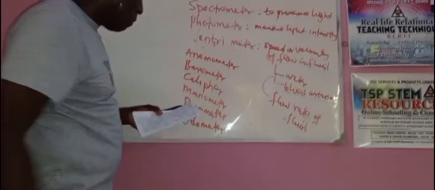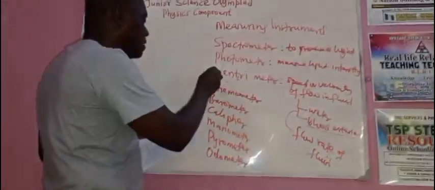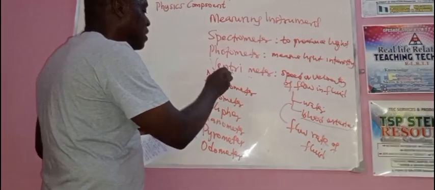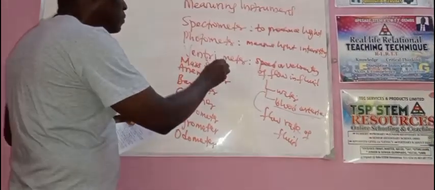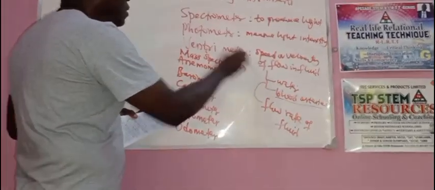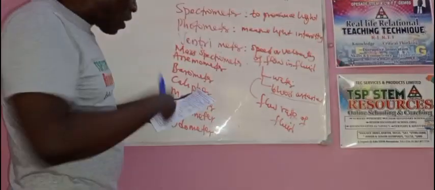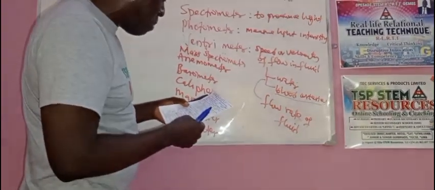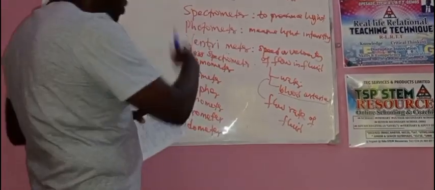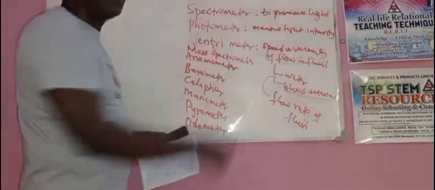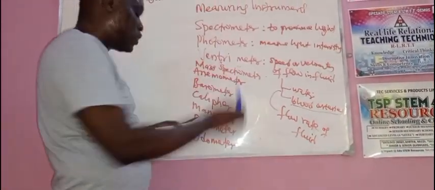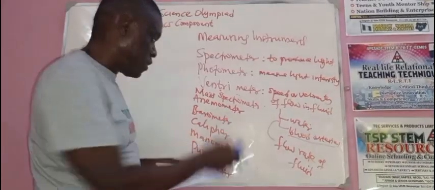odometer. Please. Then we have mass spectrometer, different from the ordinary spectrometer. This one is mass spectrometer. There are other ones that I'm going to discuss briefly, but before then, let's quickly look at this one. Now let's start with mass spectrometer. This one is used to measure the mass of an ion or to determine the chemical weight of a substance.